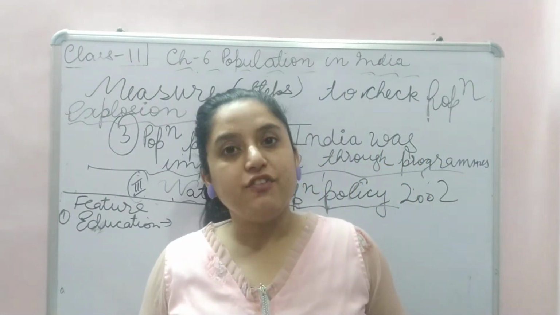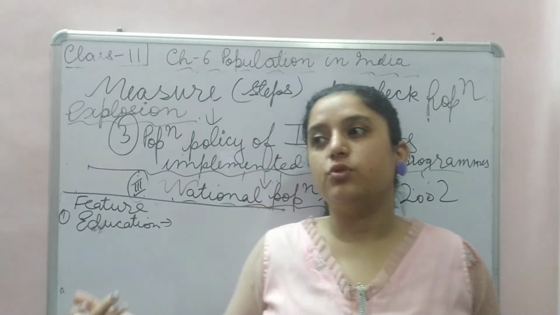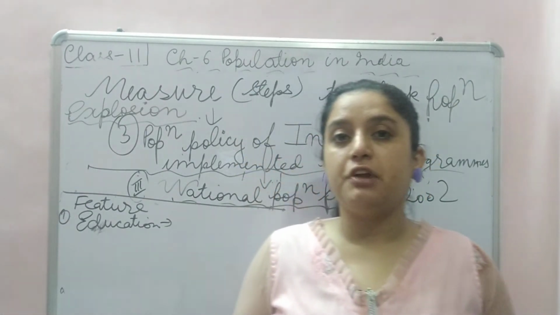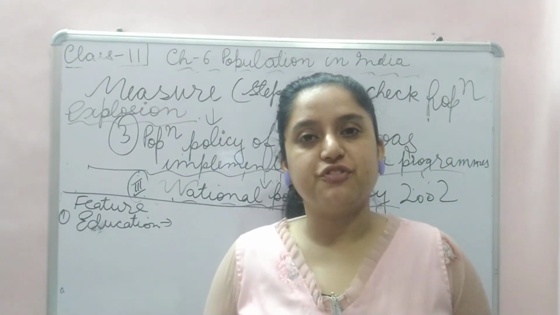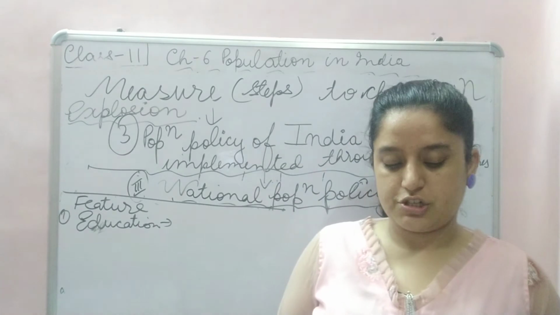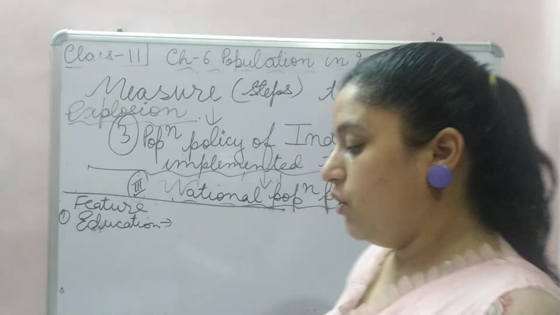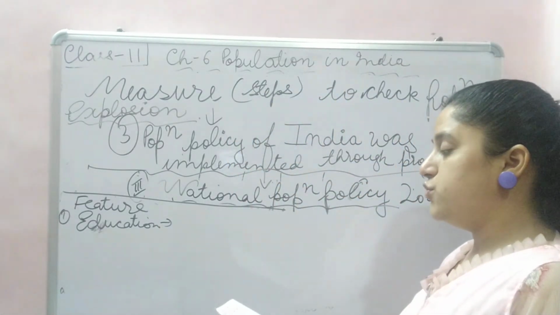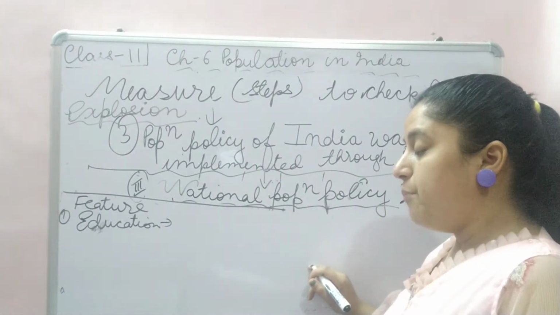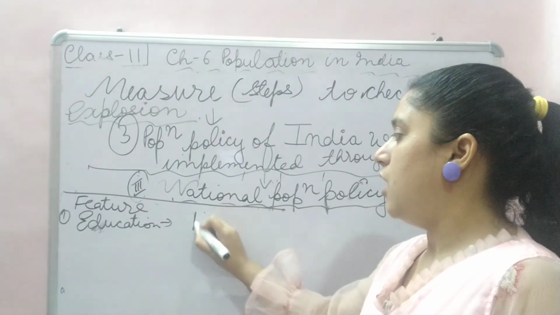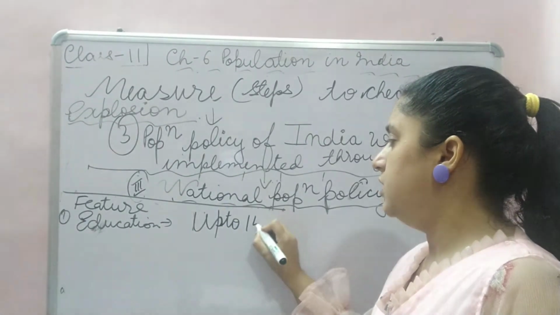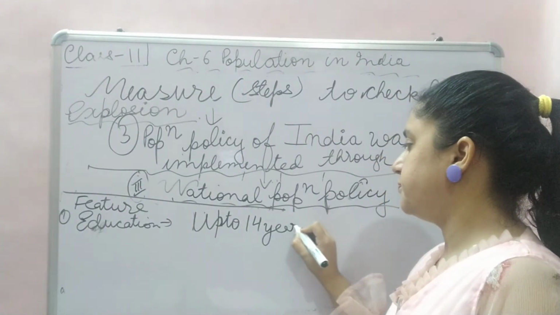When there are five children of a man and when there are two children of a man, you see where the standard of living and happiness of life will be better. Obviously, where there are two children. So, free and compulsory education should be there up to 14 years.